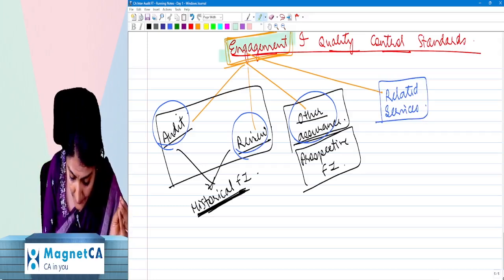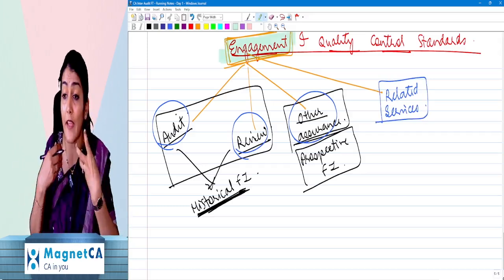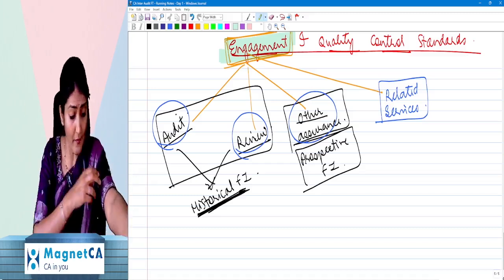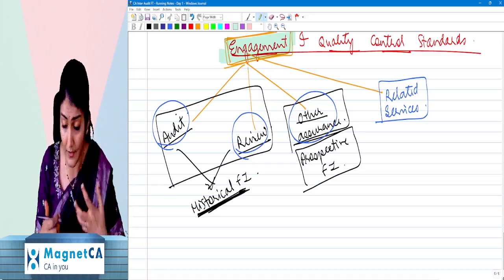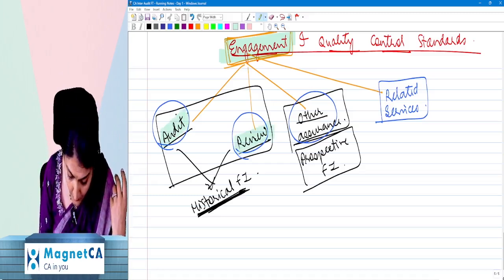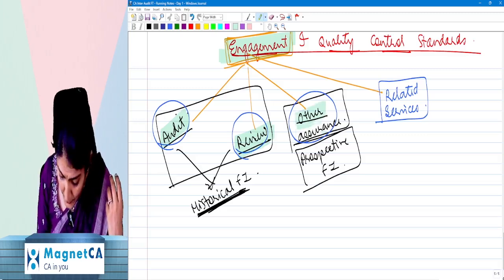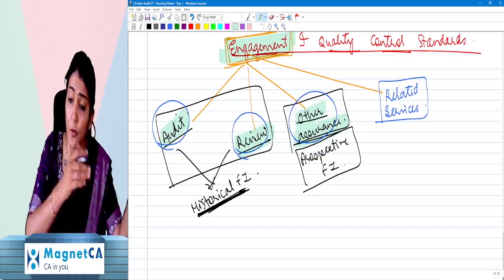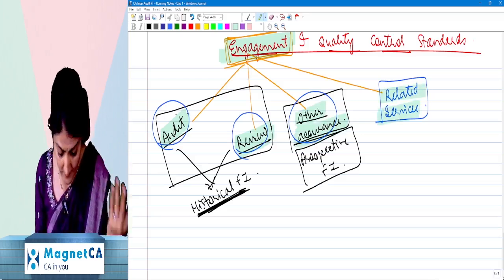So as a chartered accountant, what are the types of engagement that you could be doing for your client, for your auditee? You are the auditor, you are the CA in practice. You could be doing audit, or you could be doing review, or you could be doing an assurance engagement other than audit or review, or you could be doing certain related services.